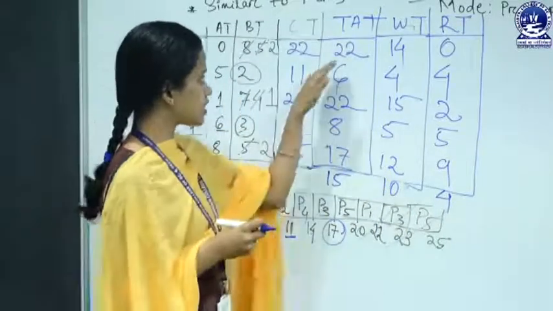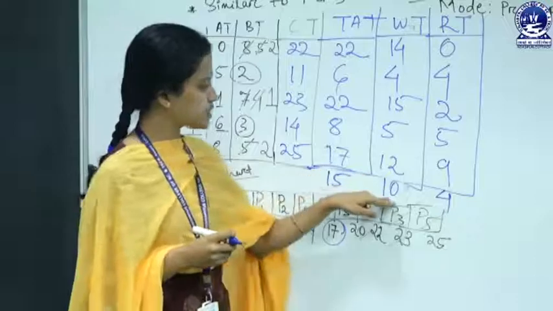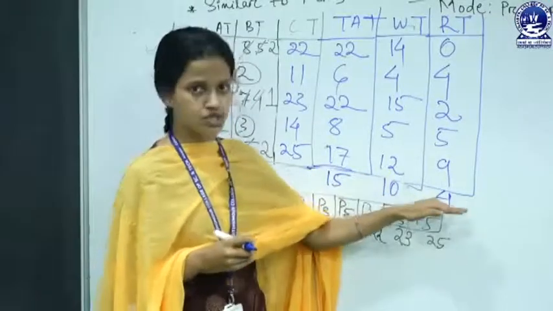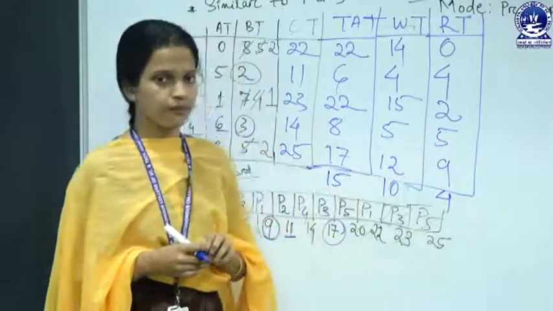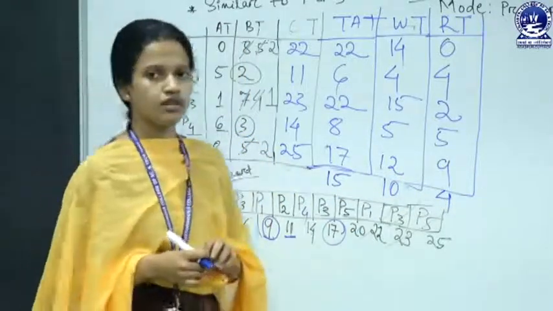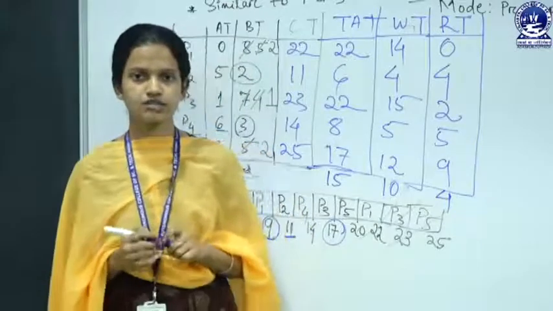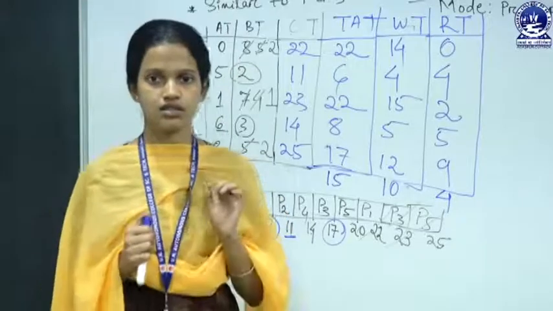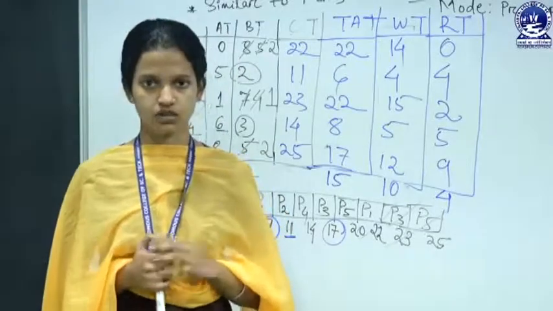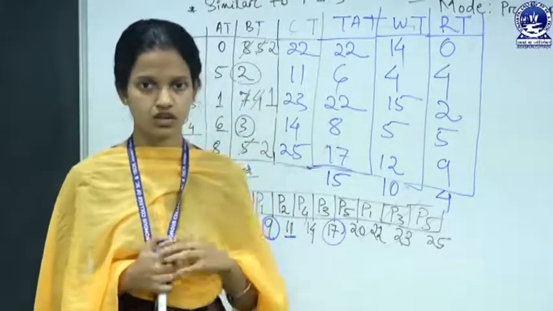So the advantage of the round robin algorithm is that it gives you the deterministic response time, or the minimum response time, as compared to other algorithms.